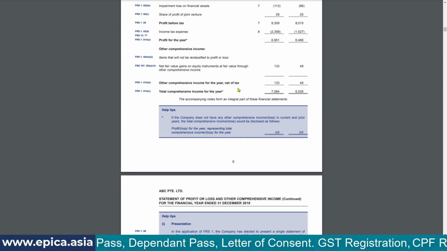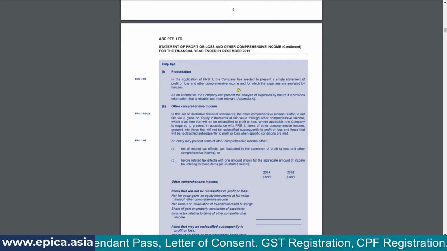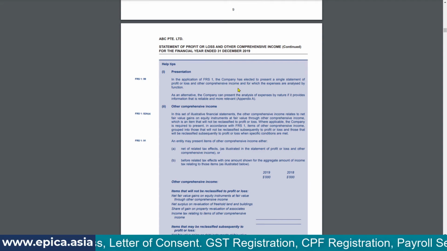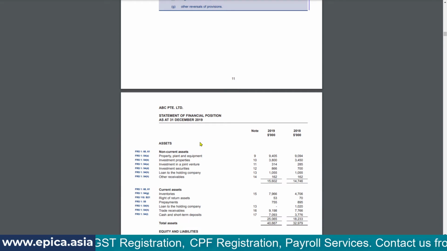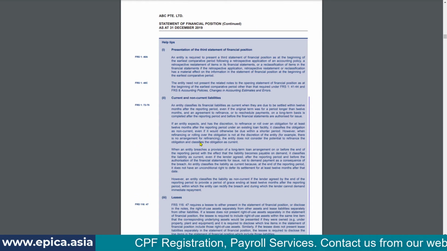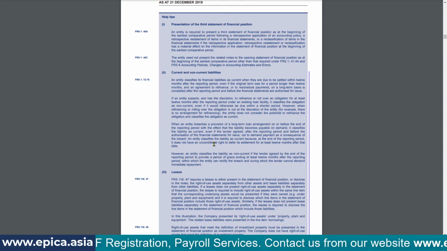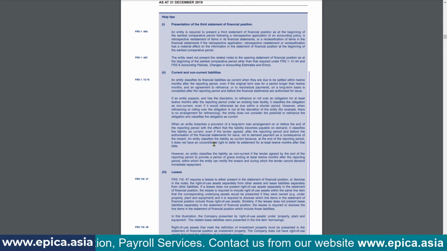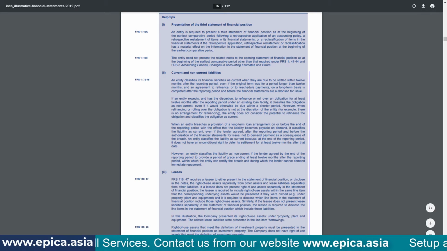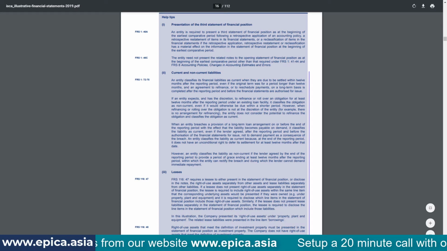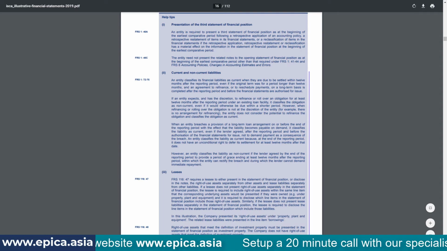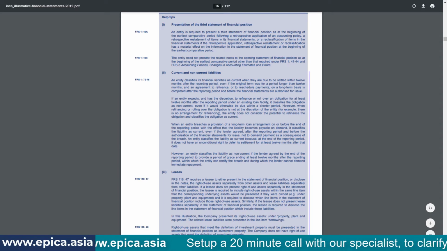It is showing the P&L account and then various policies which have been adopted in preparation of this P&L account, and then the balance sheet, assets and liabilities, and the policies followed for that. So this is the final output that is required for every company. Now for your company, audit may not be applicable. Your company may have simplified accounting requirements, but still this is what is required.